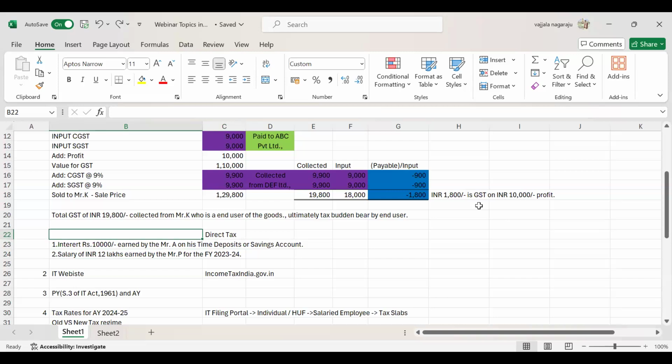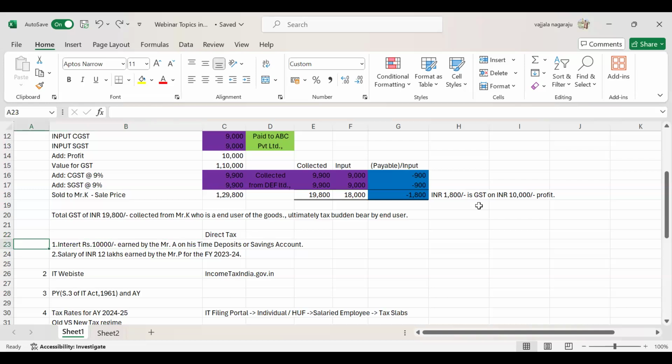Suppose in the bank the interest is 7% or 7.5%, it will be different in different banks, right? Based on the bank where you have your account, you will earn the interest income. That interest income will be earned by you yourself, and on that income you will pay the income tax.